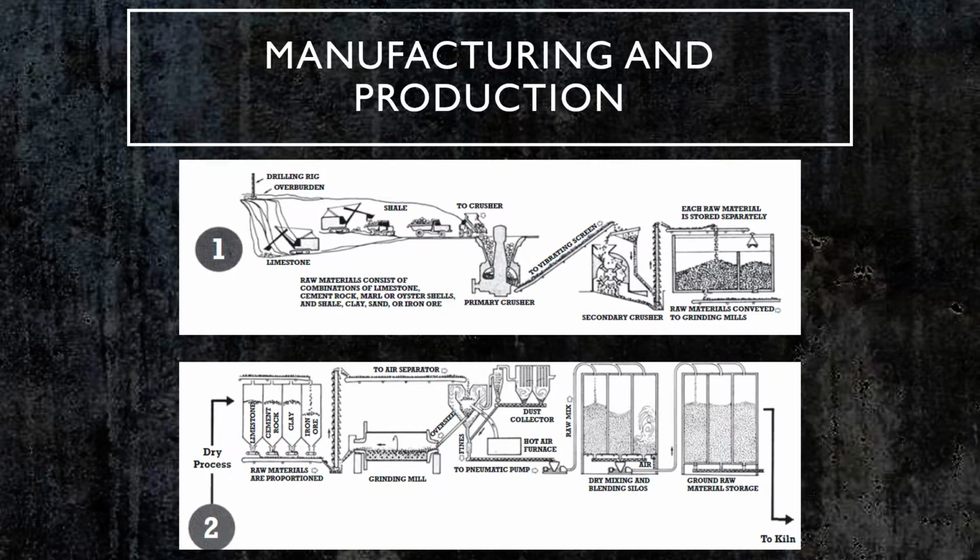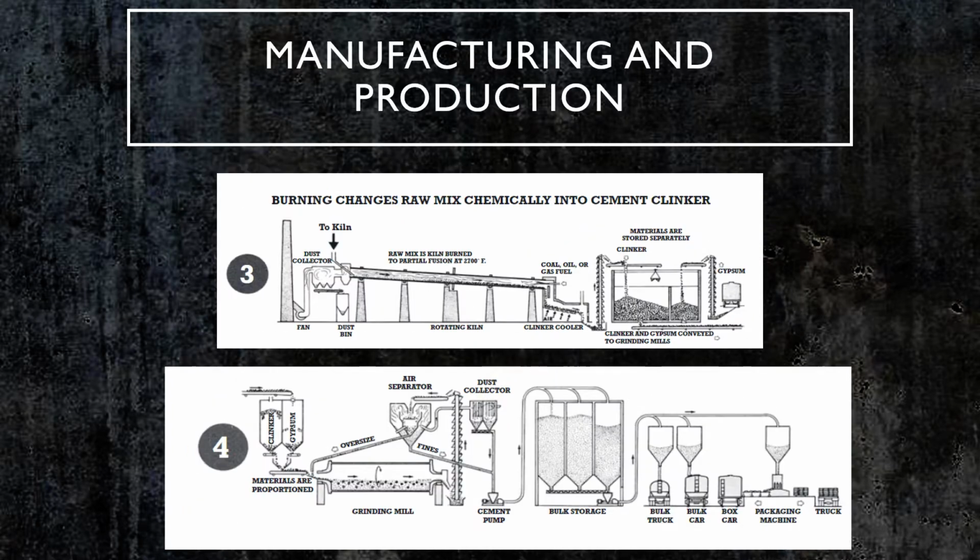These raw materials are then proportioned correctly according to what type of cement the factory is making, and then ground further into a finer substance, dried, and mixed in the silos. This mix is then taken to a kiln, where it is burned at a temperature of about 2700 degrees Fahrenheit, and the material turns into a rock-like substance.